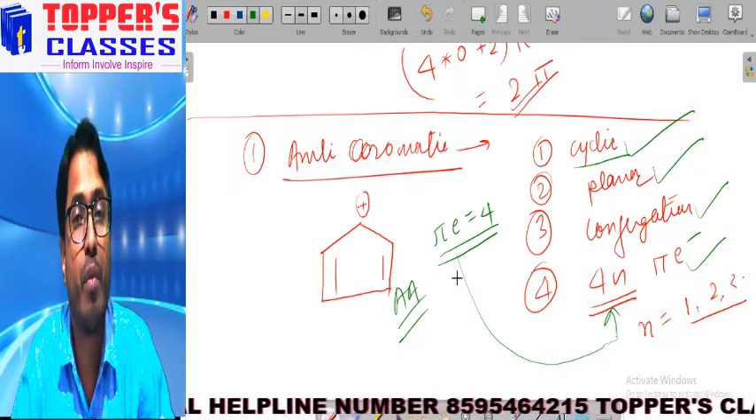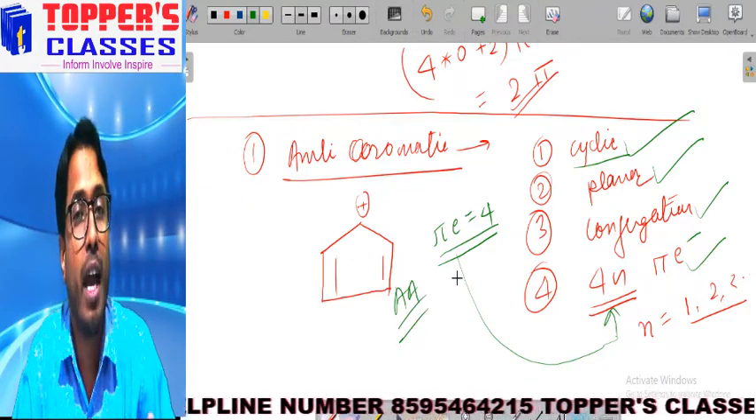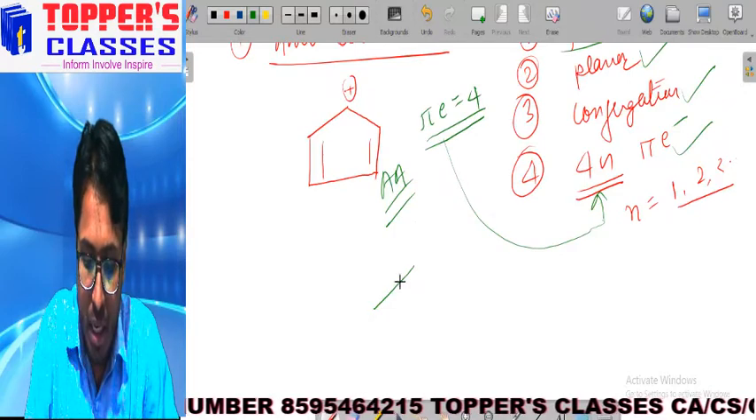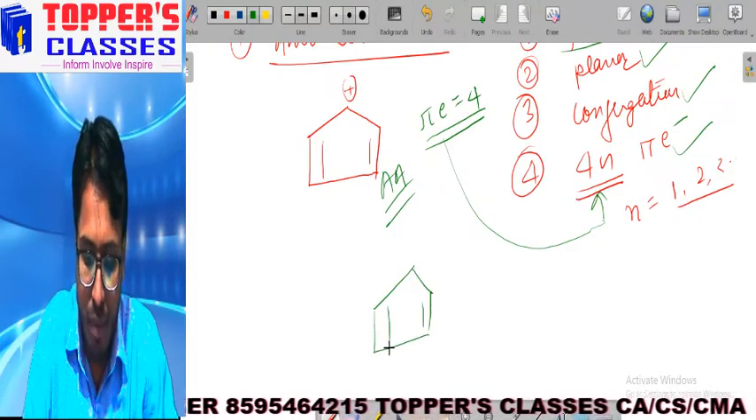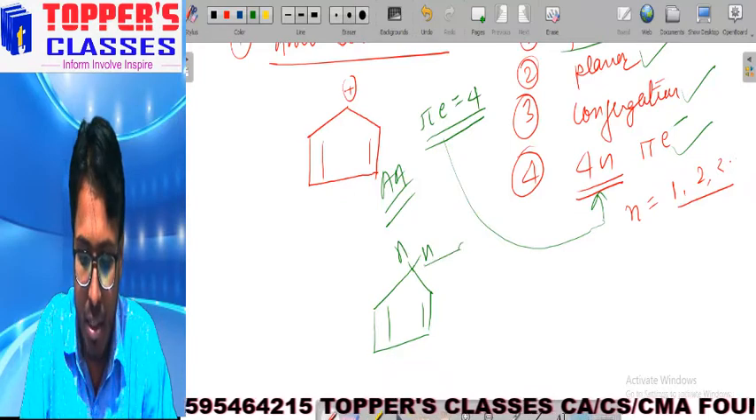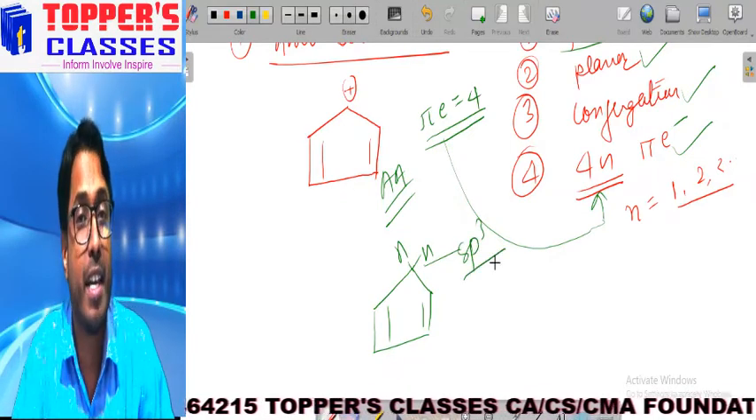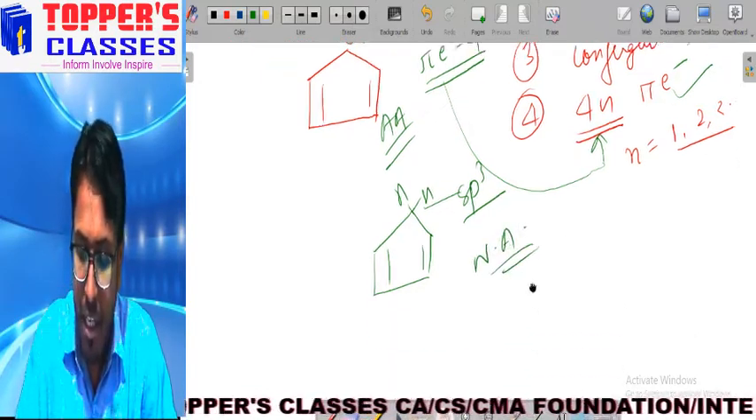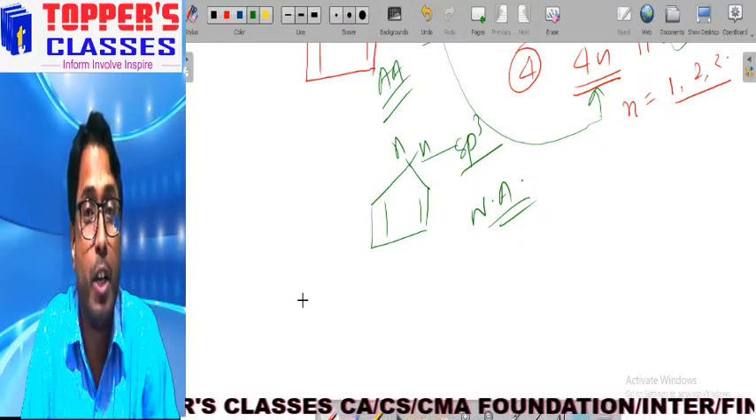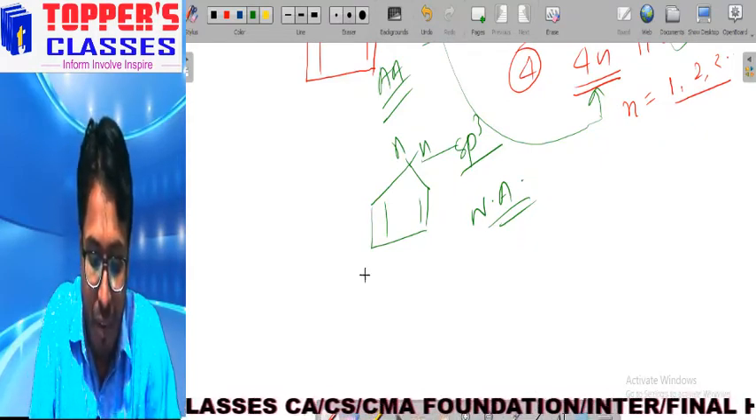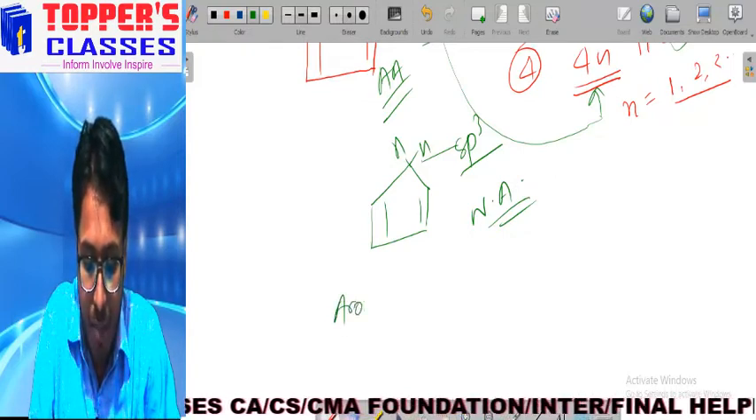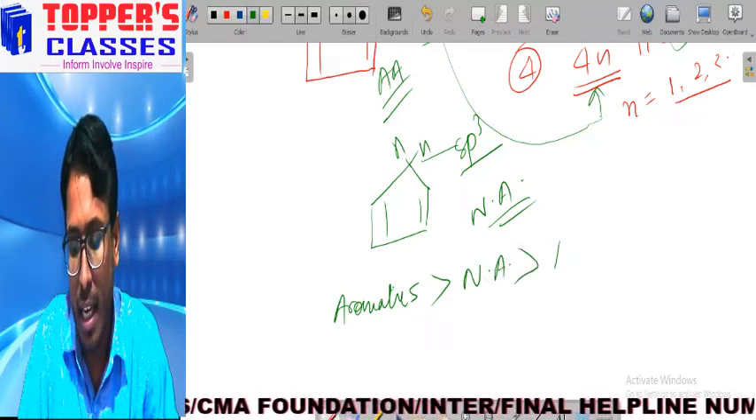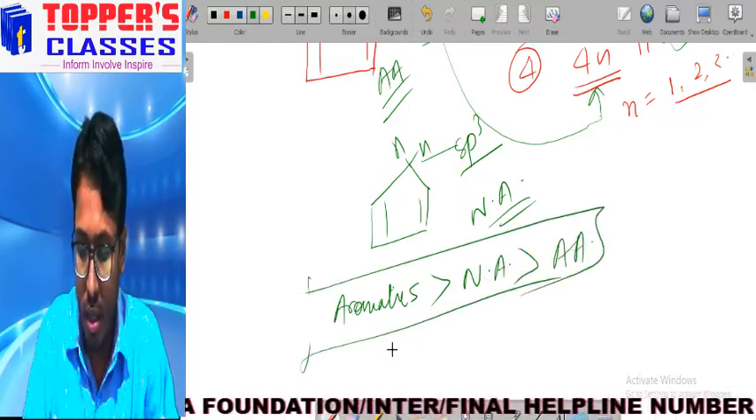And those compounds which are neither aromatic nor anti-aromatic are said to be non-aromatic. Suppose we take one example, we have this molecule, and this carbon is sp3 hybridized. So this is neither aromatic nor anti-aromatic, so it is non-aromatic. If we look at the order of stability of aromatic, non-aromatic and anti-aromatic, we find that the most stable will be aromatic, followed by non-aromatic and then anti-aromatic. This is the order of stability.